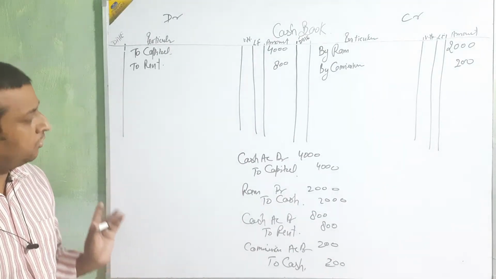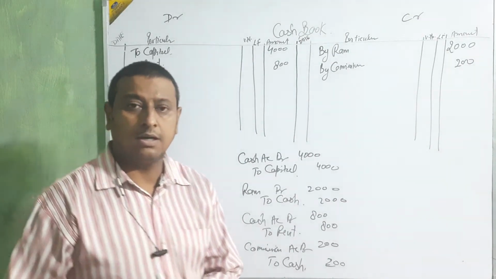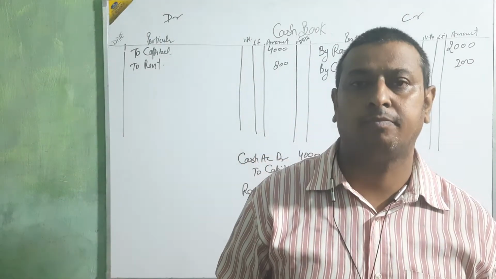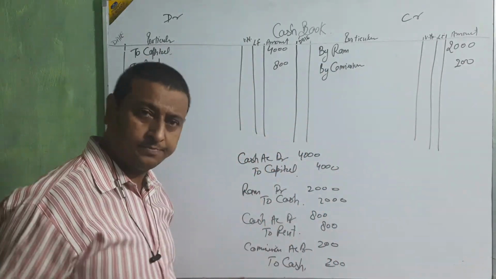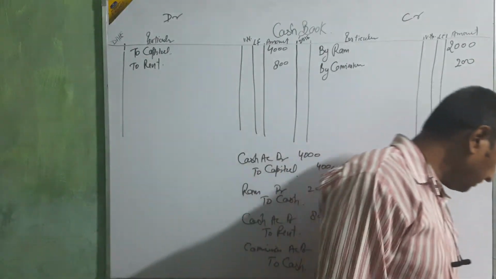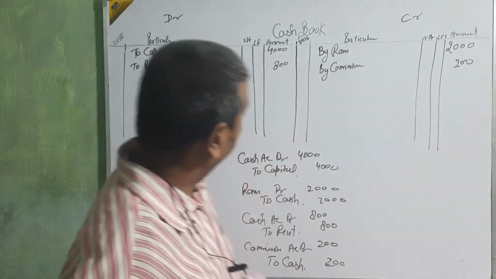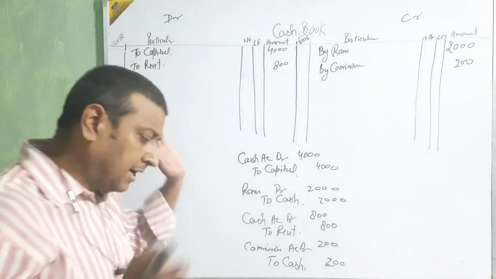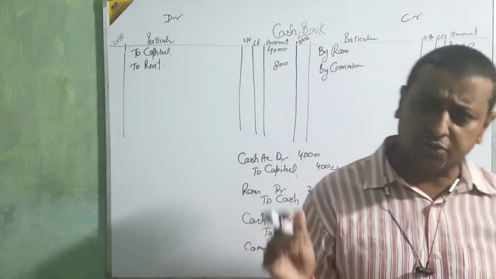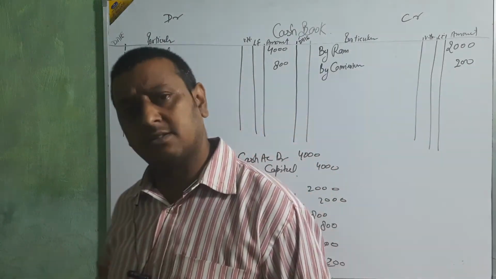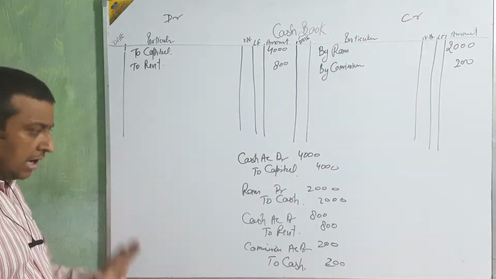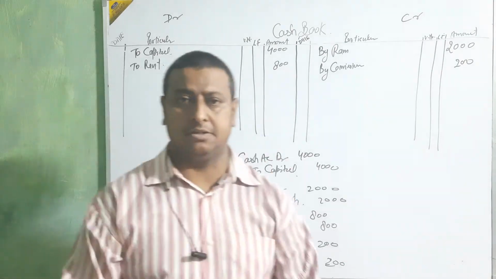Clear? How we are going to post the amount? Clear or not? Tell me in the comments, beta. Is it clear how we are going to post it in the ledger? Then this thing is very easy. Now after this, I would like to give you one trick.